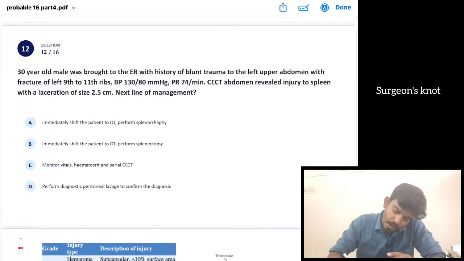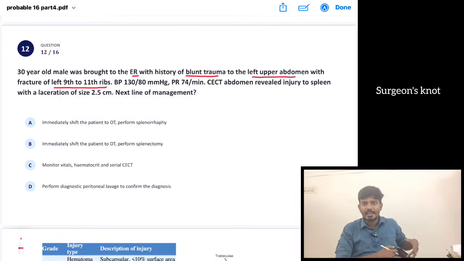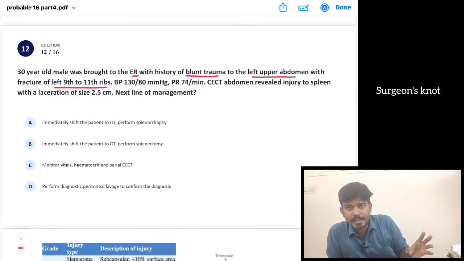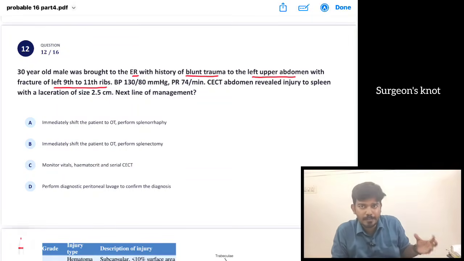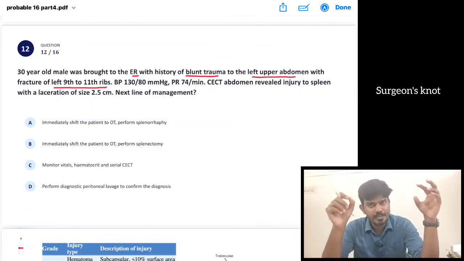A 30-year-old male was brought to the ER with a history of blunt trauma to the left upper abdomen with fracture of left 9th to 11th ribs. Okay, left side-la 9th to 11th ribs. You have to suspect a spleen injury because spleen is located on the left side, under the 9th to 11th ribs. Okay, so ஒரு fracture of 9th to 11th ribs இருந்துச்சுன்னா we have to suspect a splenic injury.